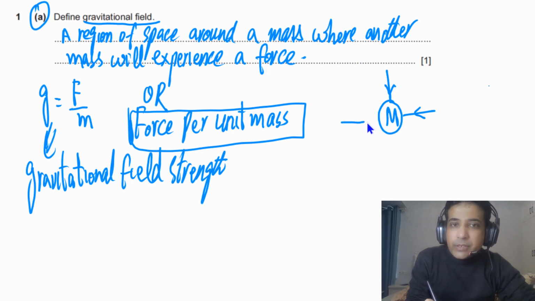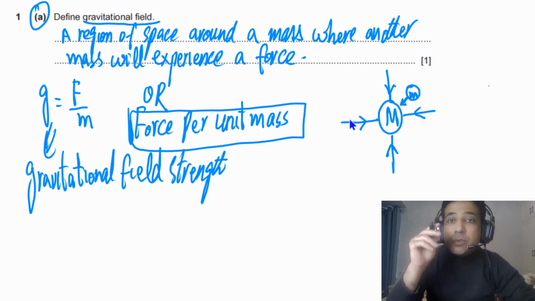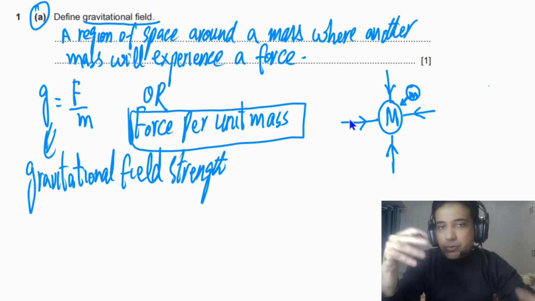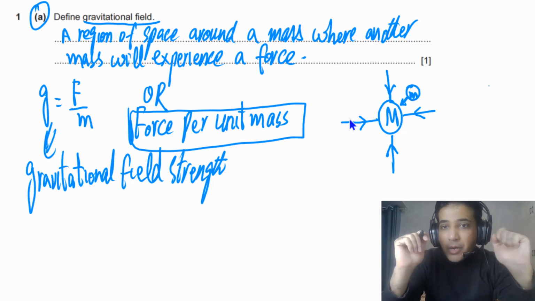So this is the gravitational field around this mass. And if we bring another mass in this region, imagine that we bring one small unit mass here. This unit mass will experience a force, and this region we call the gravitational field. So this is what you need to understand about gravitational field.